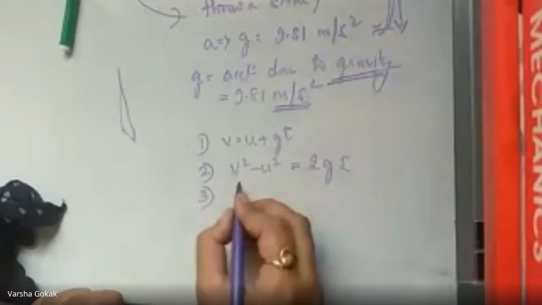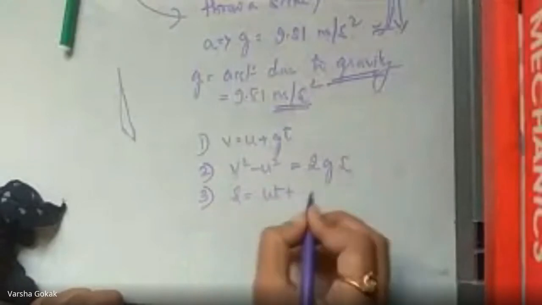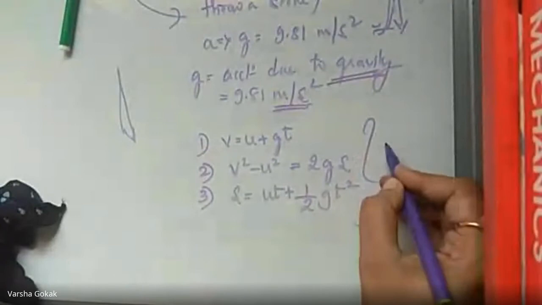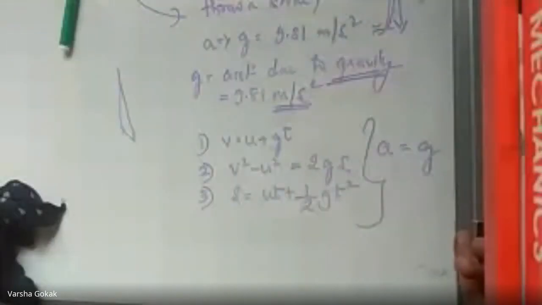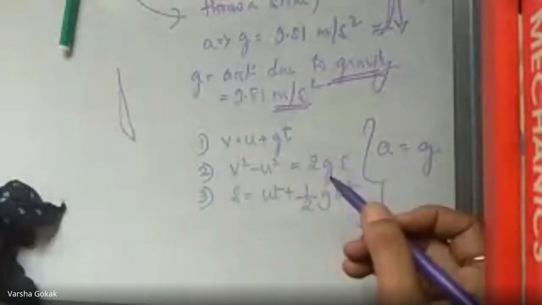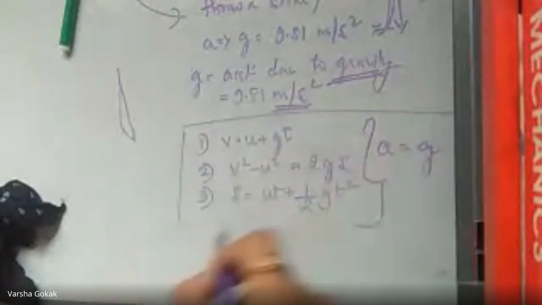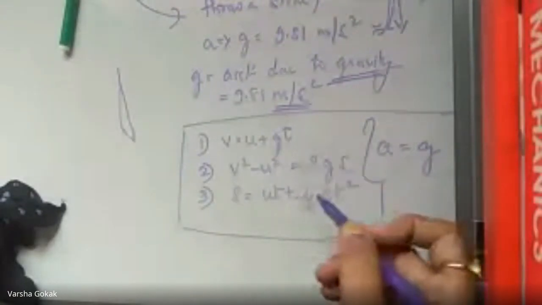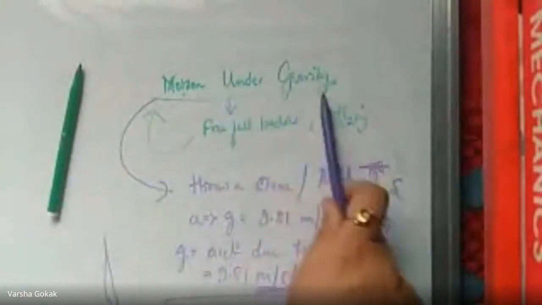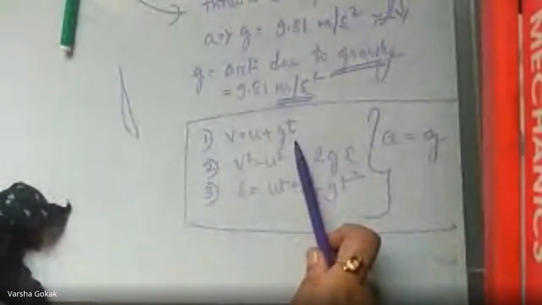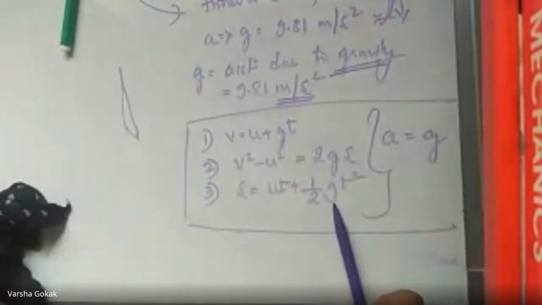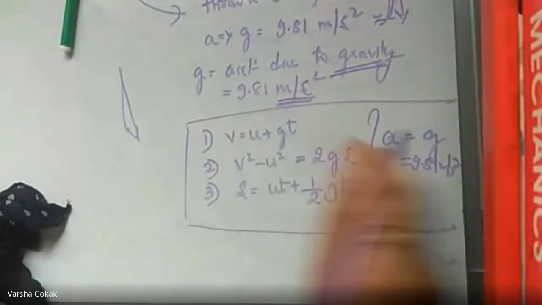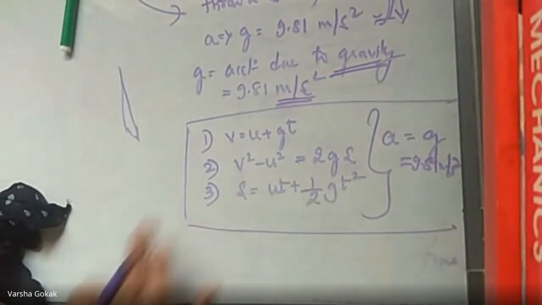And third, s equal to ut plus half gt square, where all your values of a will become equal to g, which is 9.81. Clear? So when we are using all the numericals where gravity is coming into picture, we are going to consider the gravity. That becomes motion under gravity, and all the a terms in these equations of motion become equal to g, and the value of g is known, 9.81 meter per second square. Am I clear till here?